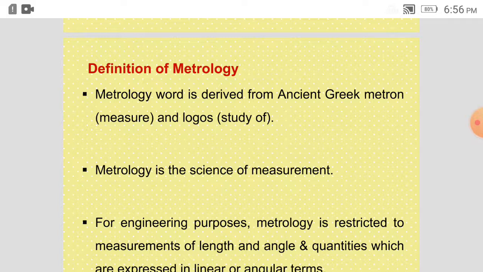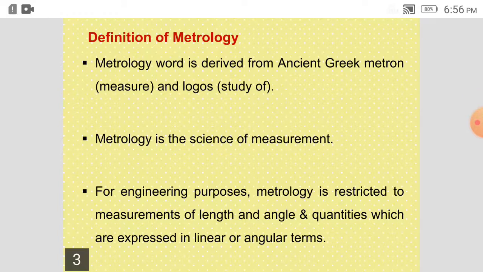So our subject is nothing but production technology, where earlier it was known as MQC, that is measurement and quality control. The quality control part we have already seen in section A. Now we are going to see metrology, that is the science of measurement.